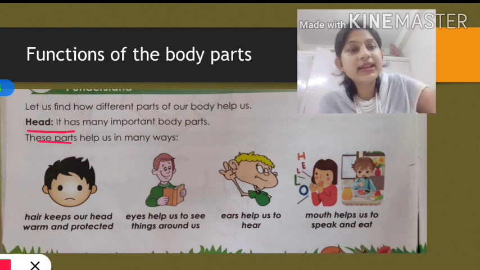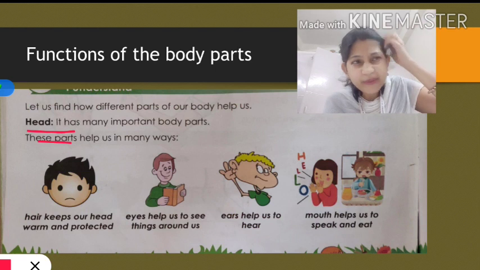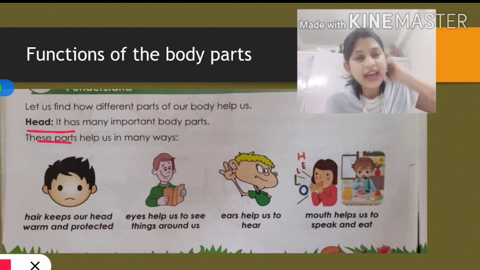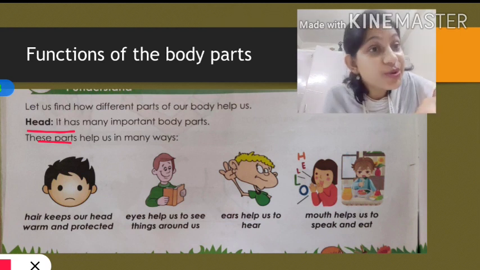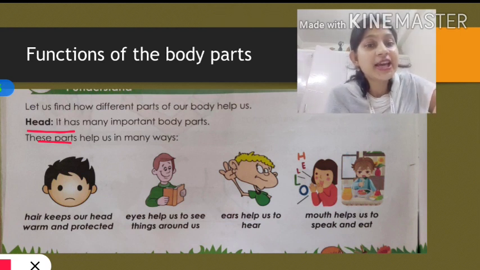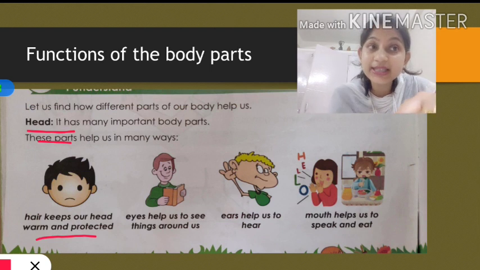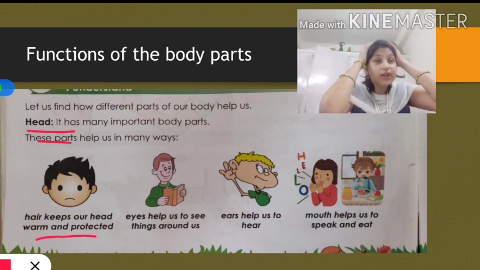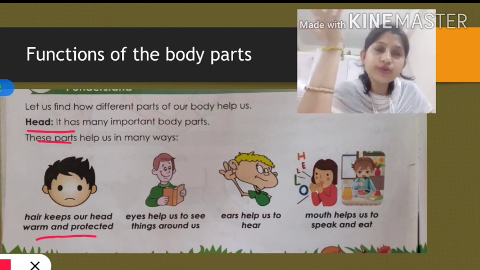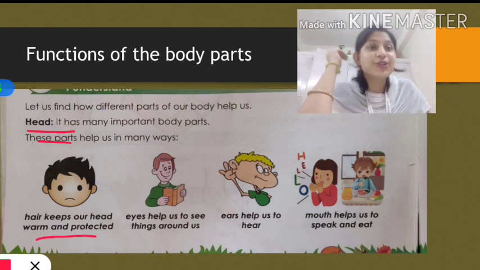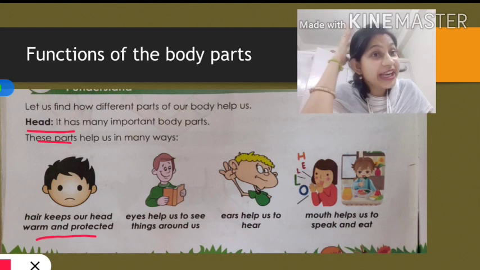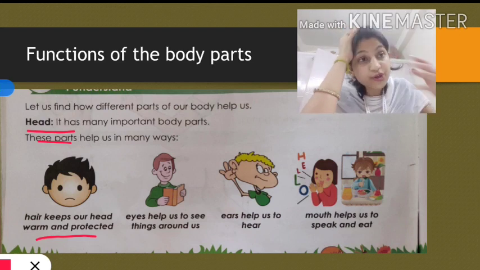Firstly comes hair. You may be thinking, what is the use of hair? Apart from making us look smarter, there is a use of hair. Yes, hair keeps our head warm and protected. And what is the use of keeping the head warm? Just think. We have our brain here, the most important part of our body.